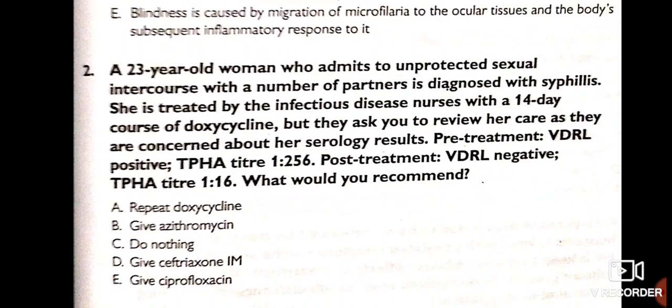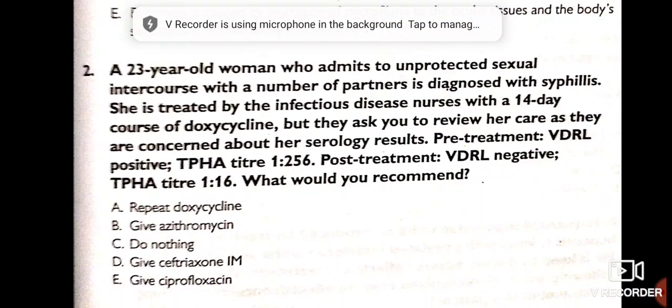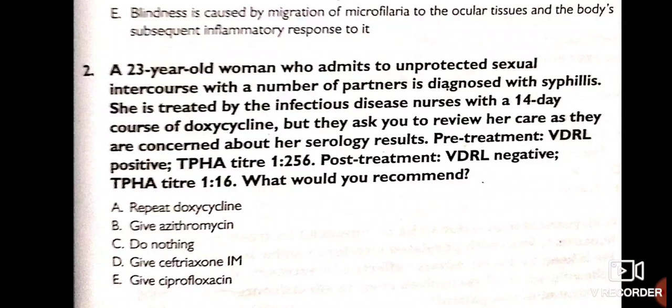Okay. Now, a 23-year-old woman who admits to unprotected sexual intercourse with a number of partners is diagnosed with syphilis. She is treated by infectious disease nurses with a 14-day course of doxycycline, but they ask you to review her care as they are concerned about her serology results. Pre-treatment VDRL positive, TPHA titer is 1:256. Post-treatment VDRL negative, TPHA titer is 1:16. What would you recommend?